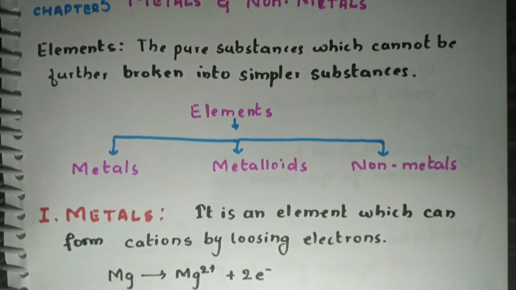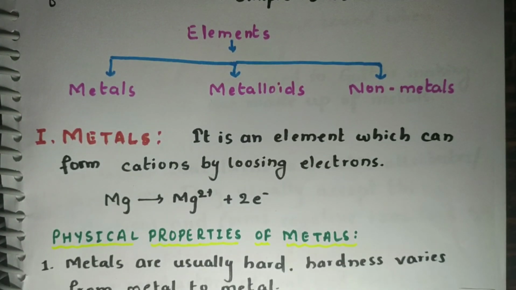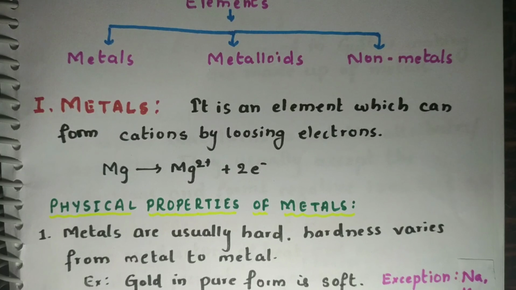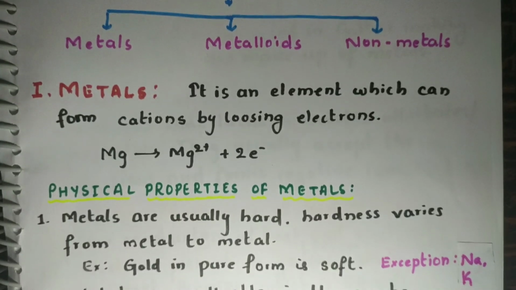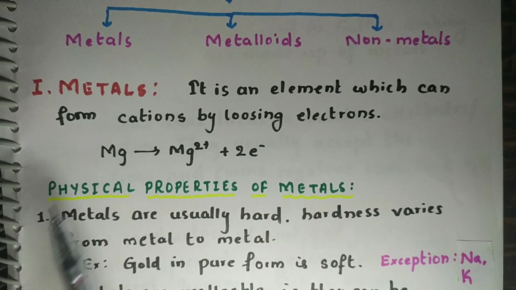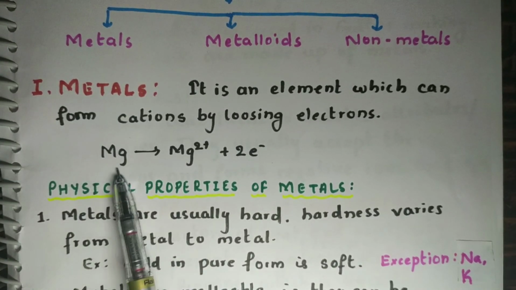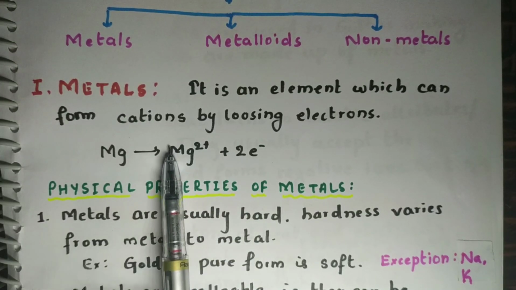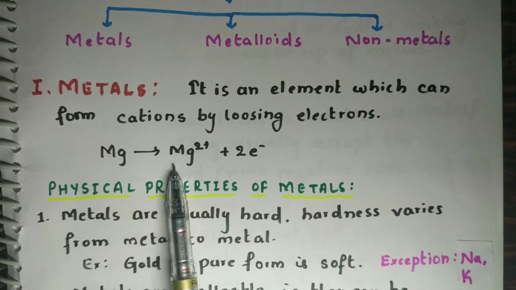So let us learn what are metals. A metal is an element which forms cations by losing electrons. So metals always lose electrons and they form a cation. What are cations? A cation is a positively charged radical. Let us see one example, that is magnesium. It loses 2 electrons to form a positively charged cation, that is Mg2+.